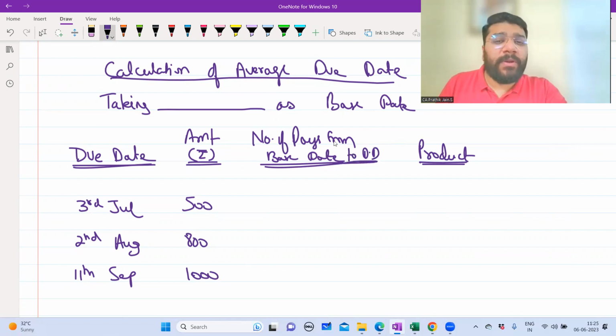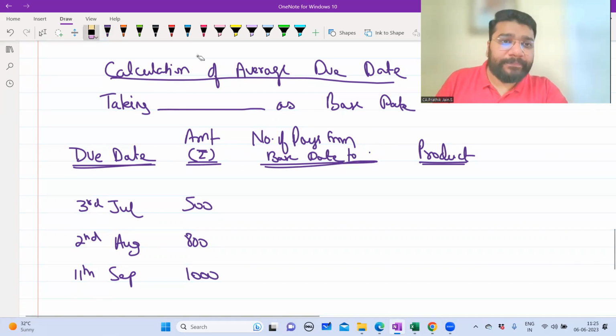Please make a correction here. Number of days from base date to due date. DD stands for due date.